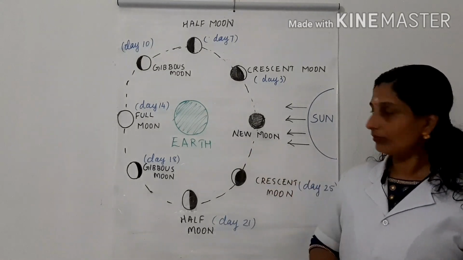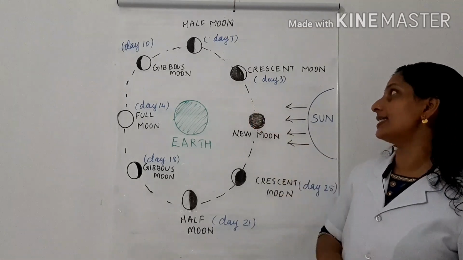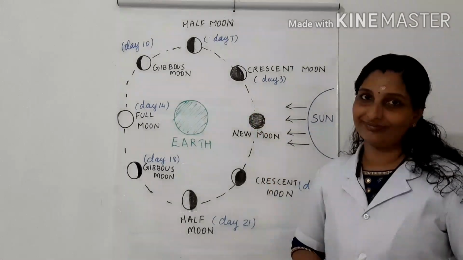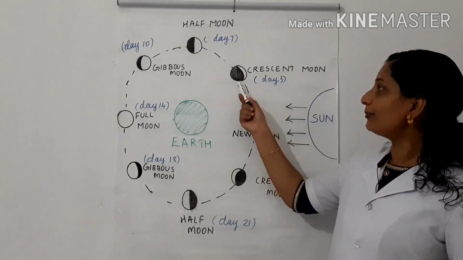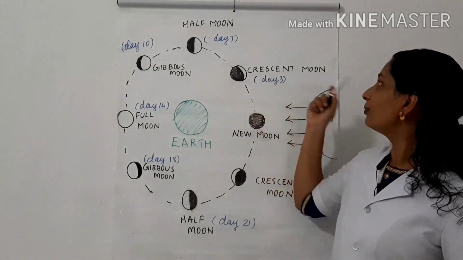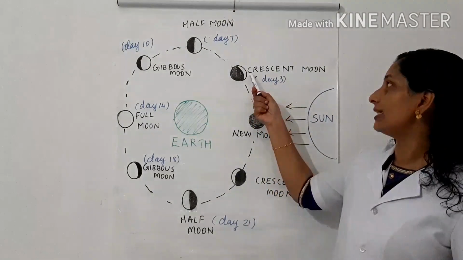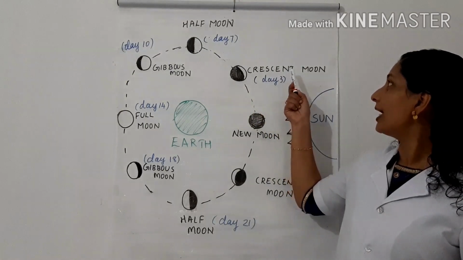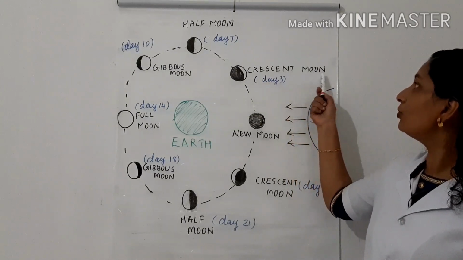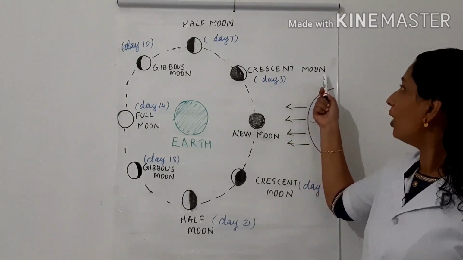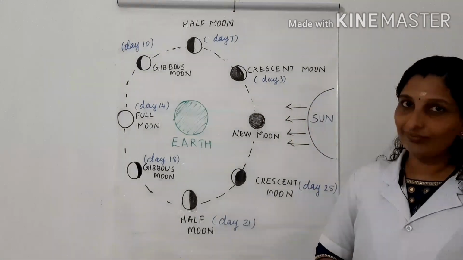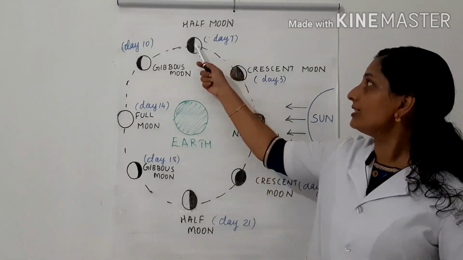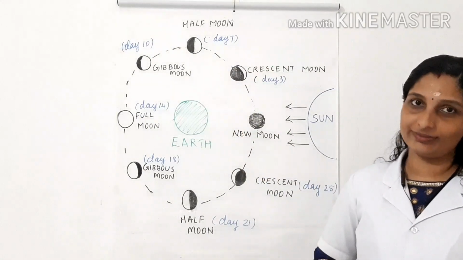New moon. After 2 or 3 days, we can see a little part of the moon, a little portion of the moon. That moon is known as crescent moon. Crescent, C-R-E-S-C-E-N-T. Crescent moon, M-O-O-N.